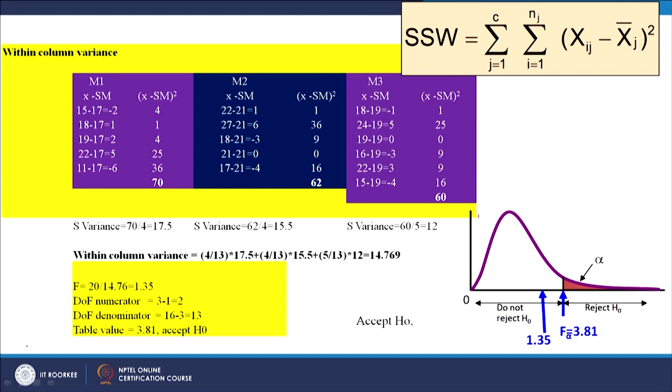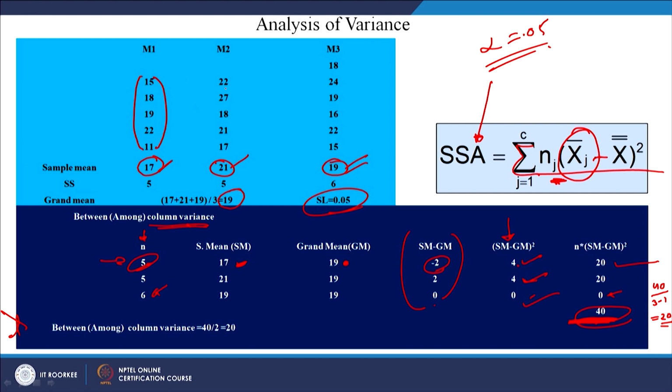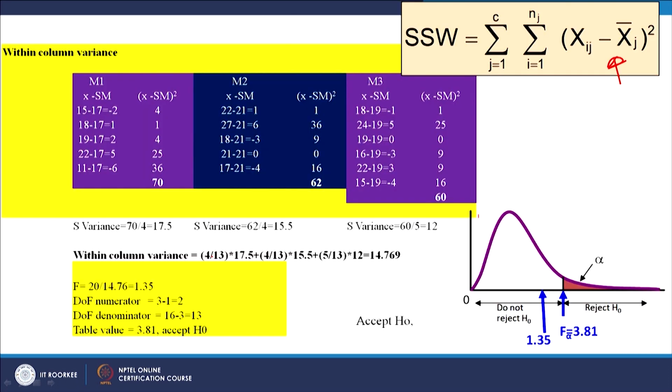Now, let us look at within column variance. For within column variance, this is the formula you have to apply, but let me tell you how to find it. When I say within column, it means in the column itself, and between column means between these 2 columns, between M1 and M2, between M2 and M3. So, this is between column and this is within column. We will now find out within column variance.